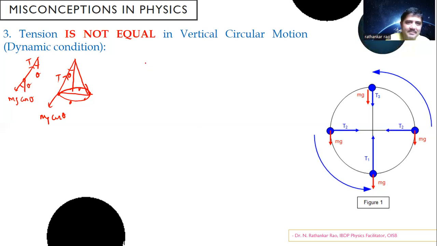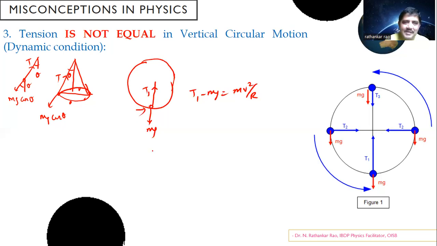Now let us consider a vertical circle as shown here. When the pendulum is at this point and it is also moving, the tension acting here is T, and this is your mg. So what happens here? You can see, let me call this tension T1. Now this T1 minus mg should be equal to mv square by r. Right? New concept. How did you get this?